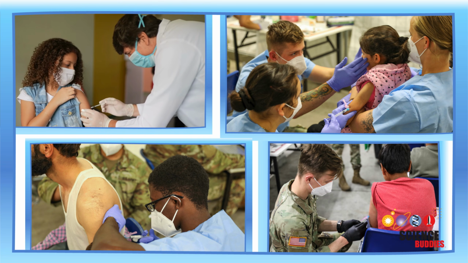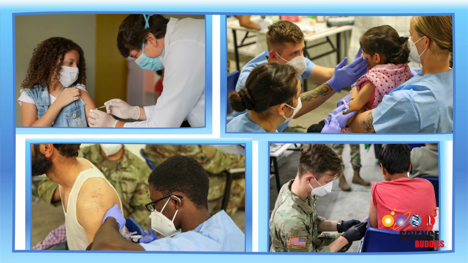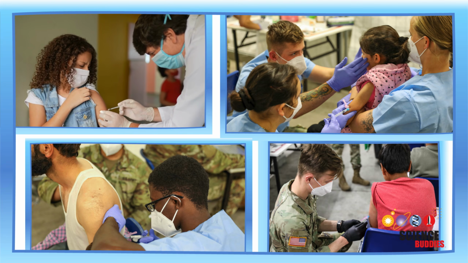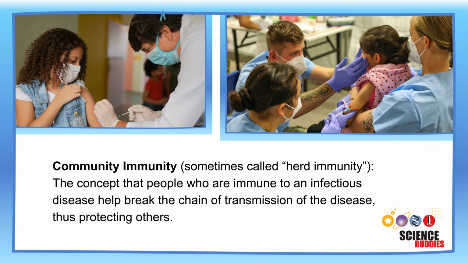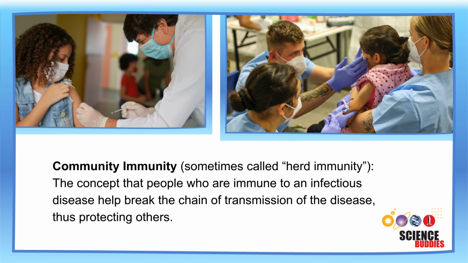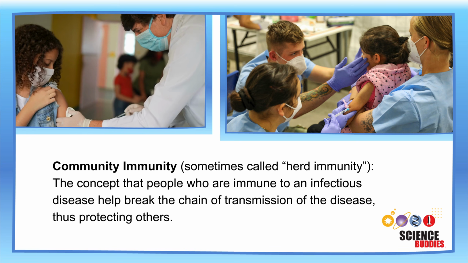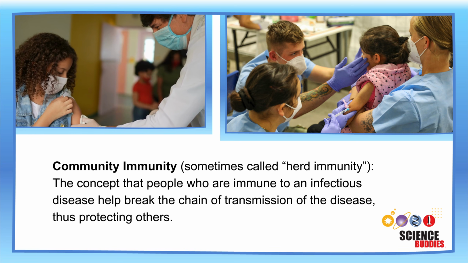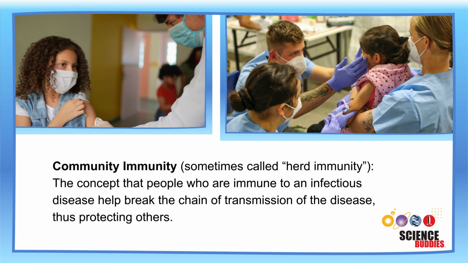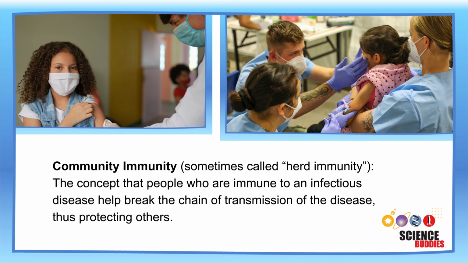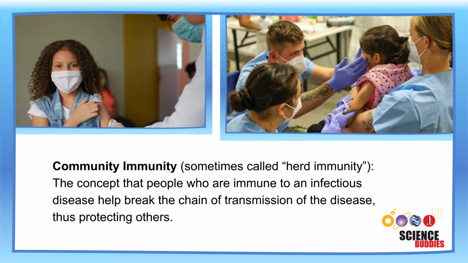Being fully vaccinated against measles is considered the safest way to prevent contracting and spreading measles. Community immunity also plays a key role in how an outbreak can progress. Community immunity refers to the fact that if enough people in a population are immune to a disease, then they protect others who are not immune.